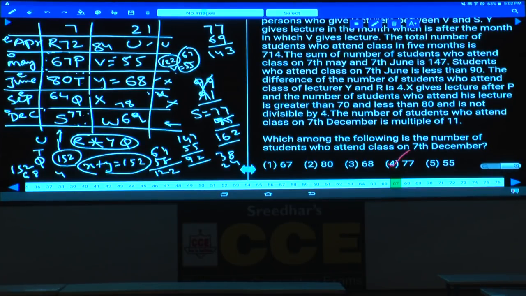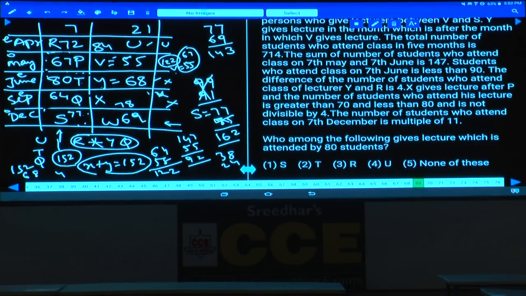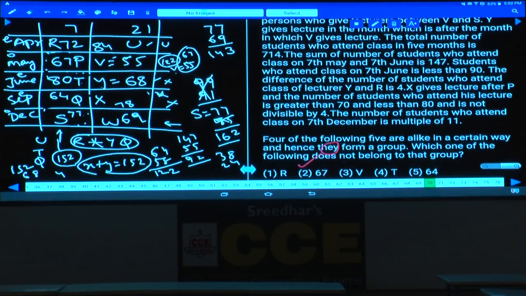77, choice 4. Then, after this, question number 68. How many lecturers give lectures between P and Q? Between P and Q, how many persons are there? There are 3 persons between P and Q. 3 persons, and it is given in choice 1. Then question number 69. Who among the following gives a lecture which is attended by 80 students? 80 students, who is that person? T, choice 2.